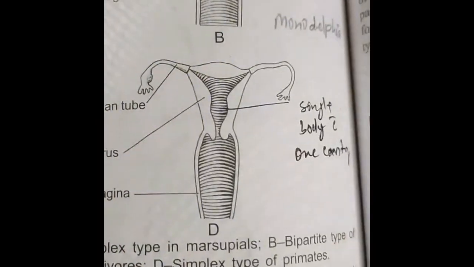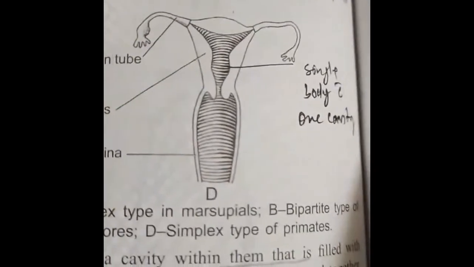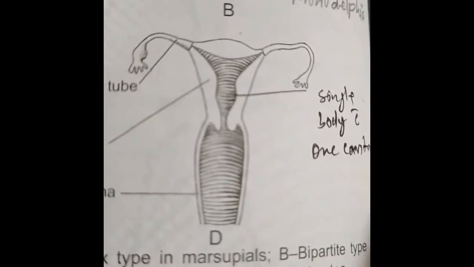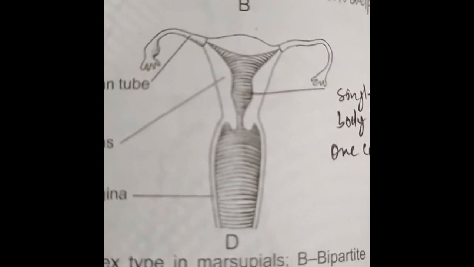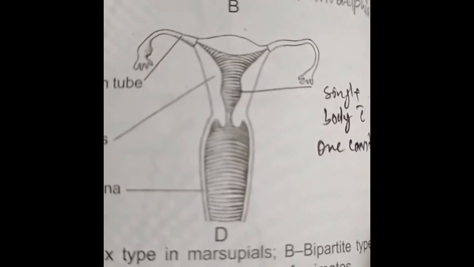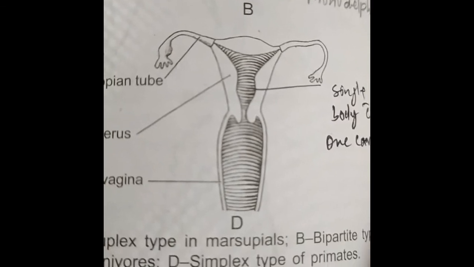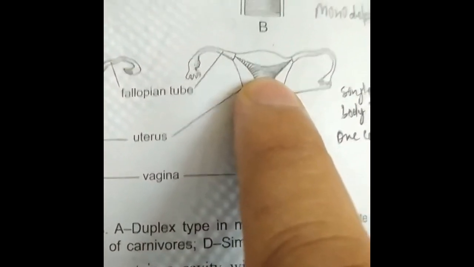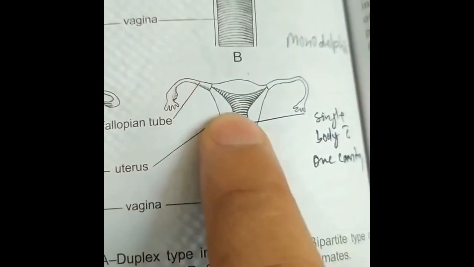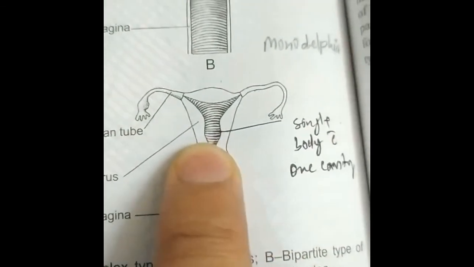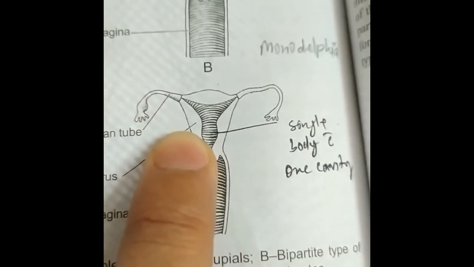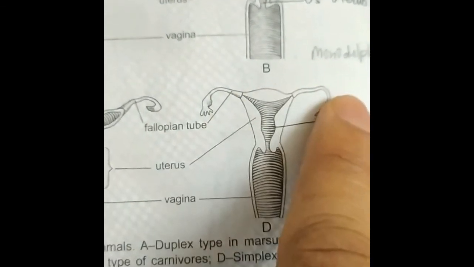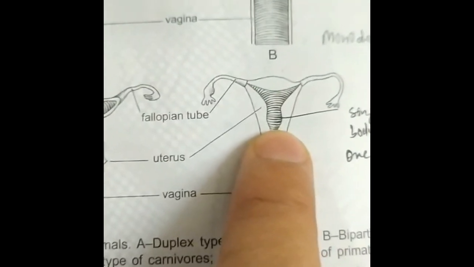Now coming to the fourth type of uterus, which is the simplex uterus, found in primates. What happens in this condition? The two uteri fuse completely, forming a single body with one cavity only. Both the uteri are fused completely, and there is no partition wall, and there is a single cavity present in the uterus. So this is a single body with one cavity. These are the two fallopian tubes. So this is the greatest fusion of the two uteri.